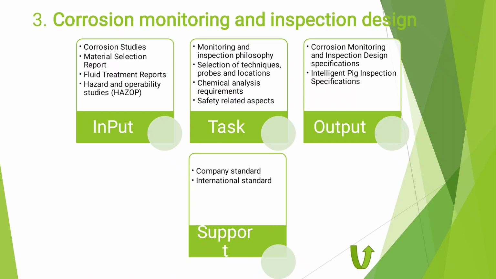Corrosion monitoring design means how we know, with the tools we install in the system and in the line, to monitor that all the parameters we used during design are in line with the operating conditions. If there is any anomaly or discrepancy, it means we have to make an improvement on that.